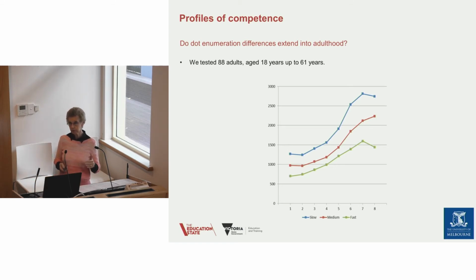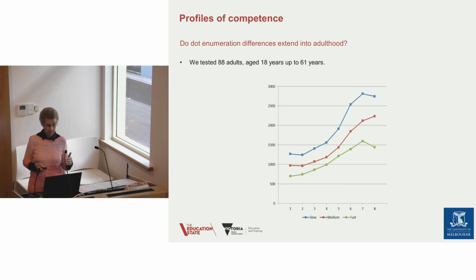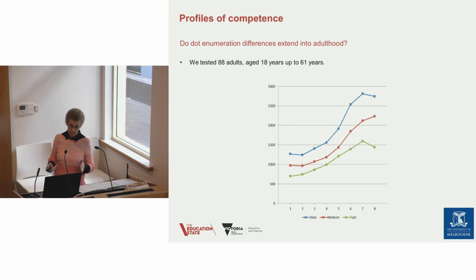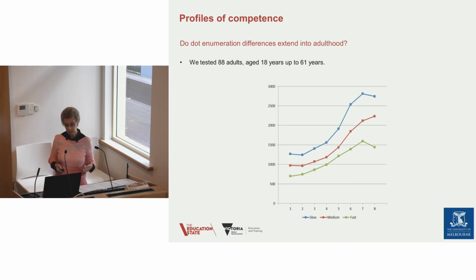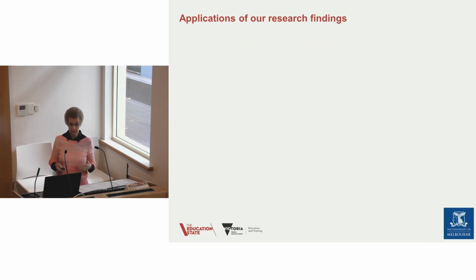Adults are much faster overall, but we had these distinct groups, and you can see there in the blue group, they are not subitizing. So this prevalence rate does extend to adulthood, and of course in the video we saw an individual adult with subitizing difficulty and problems.